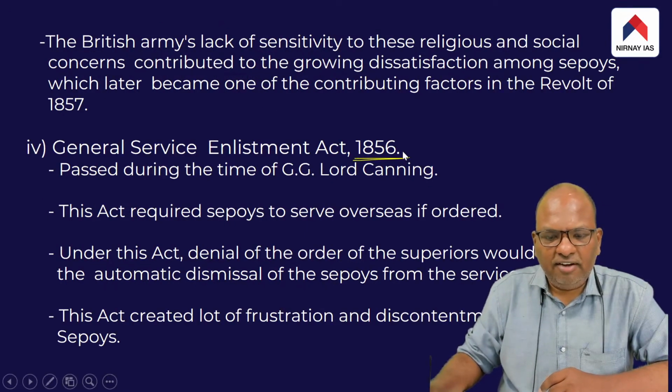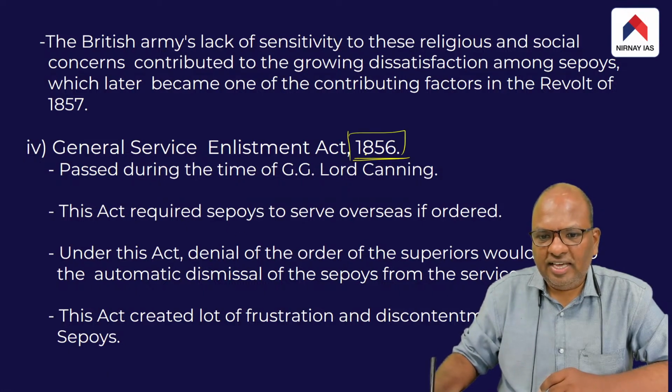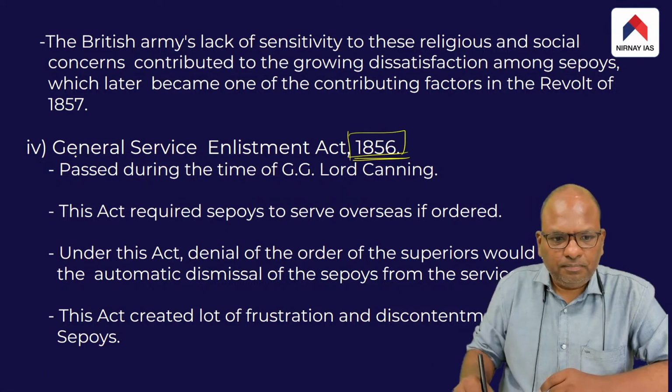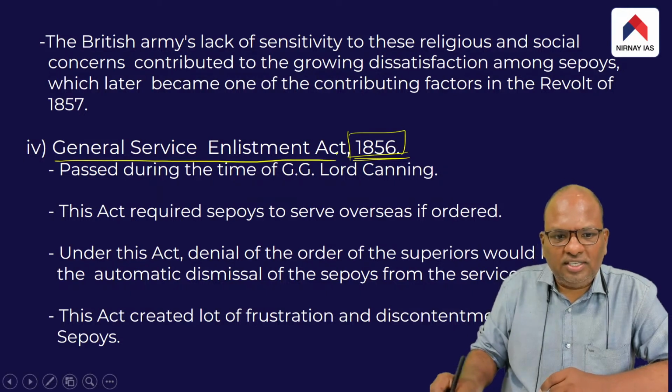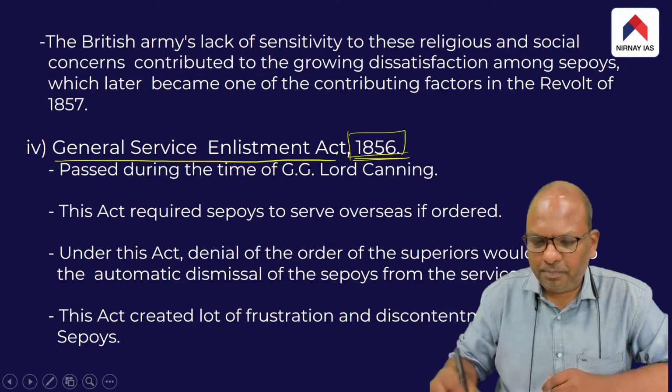Then in 1856, a year before the outbreak of the revolt, the British came up with an act called the General Service Enlistment Act.